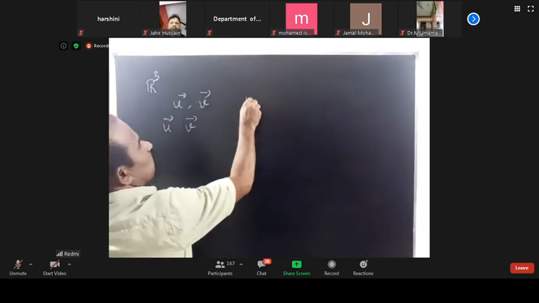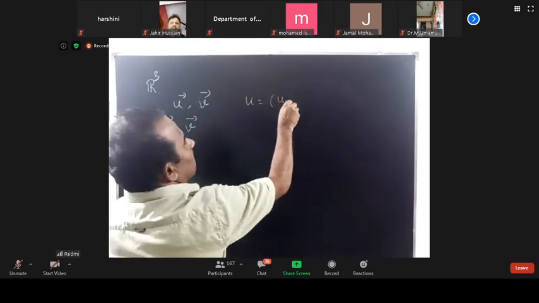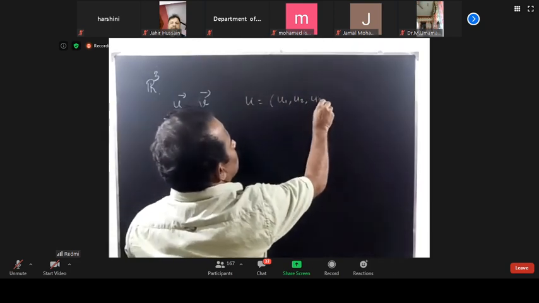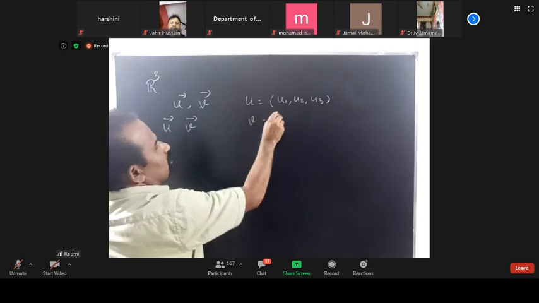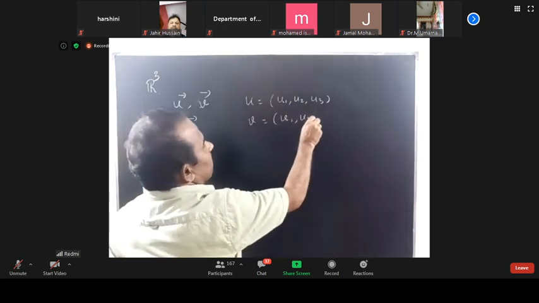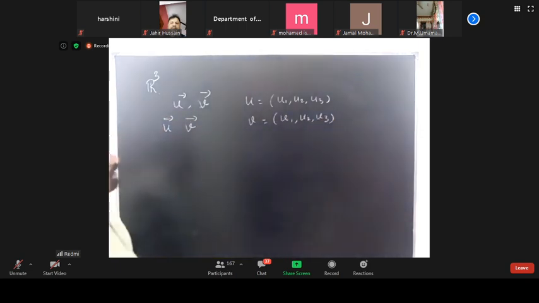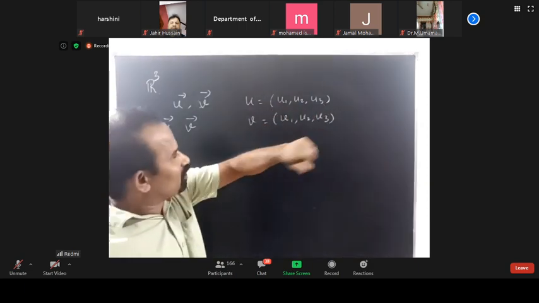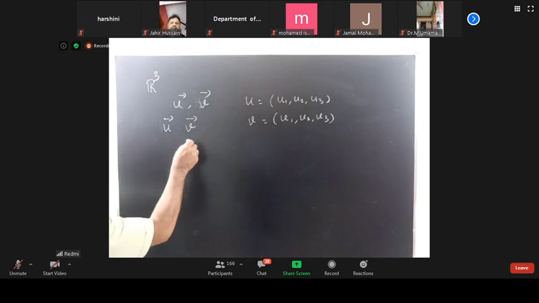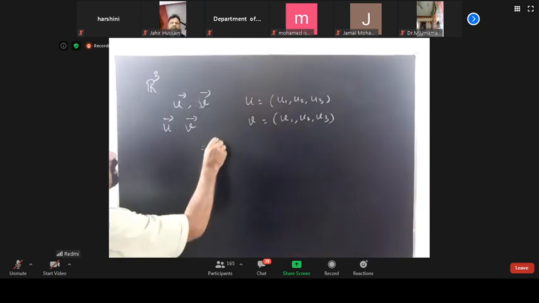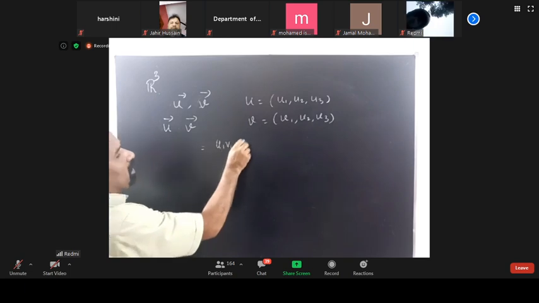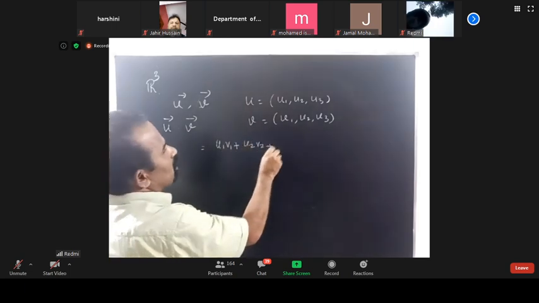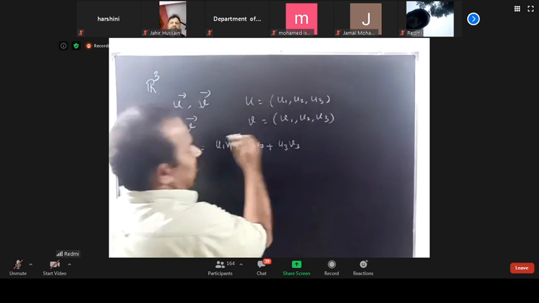Suppose U is equal to U1, U2, U3 and V is equal to V1, V2, V3. These are vectors, as already defined. The dot product U dot V is nothing but U1 V1 plus U2 V2 plus U3 V3. That's all.